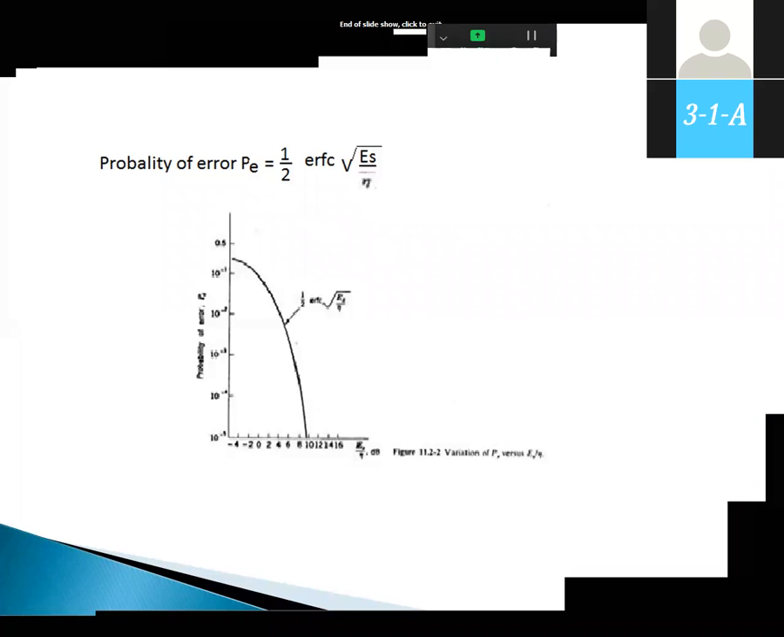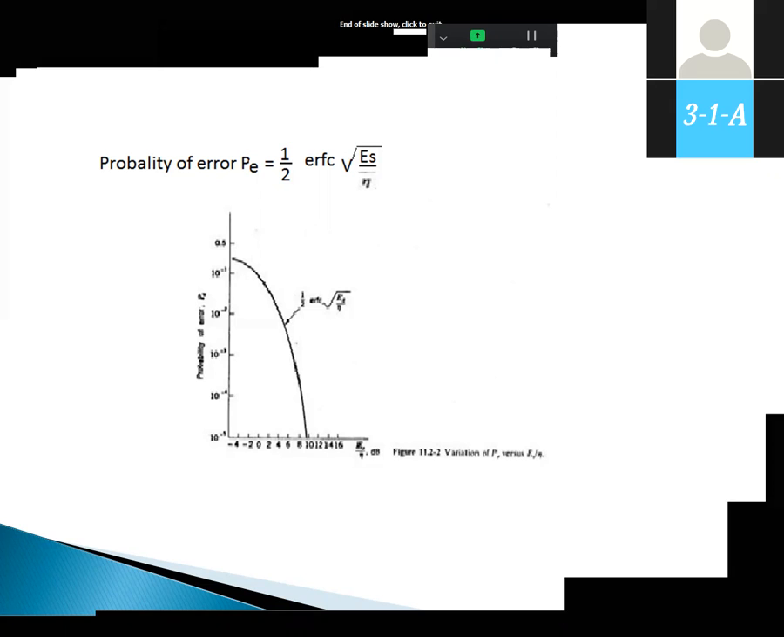But what is the limitation going from 4 to 8 in the Eb by N0 value? At 4, 10 to the power of -2. At 8, 10 to the power of -4. 10 to the power of -4 is better than 10 to the power of -2, but 4 is better than 8 since power consumption is less, which is an advantage in the communication process. But for improvement in quality, 10 to the minus 4 is better.